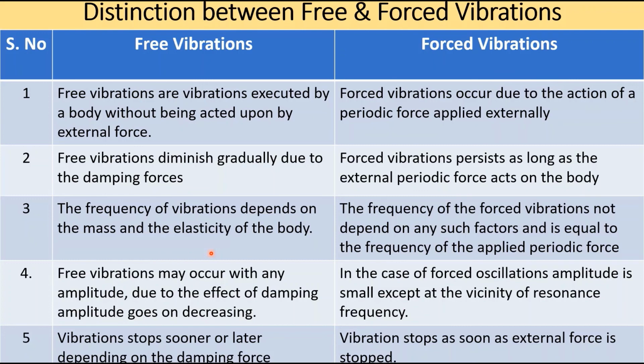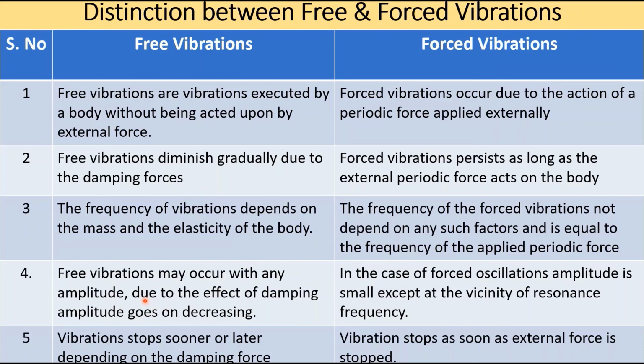The body is vibrating with the natural frequency. In forced vibration, the body is vibrating with the frequency of the applied periodic force, so it is independent of its natural frequency, and independent of the mass and the elasticity of the vibrating body.